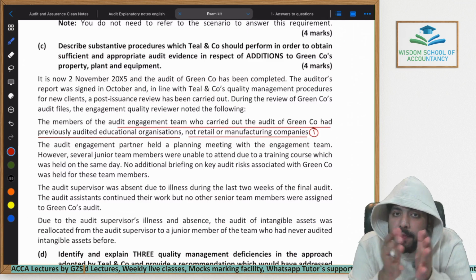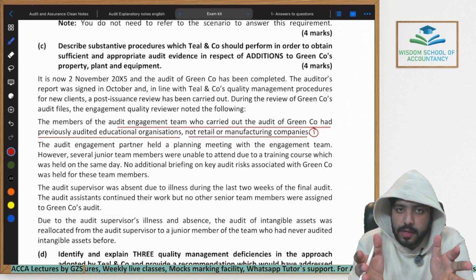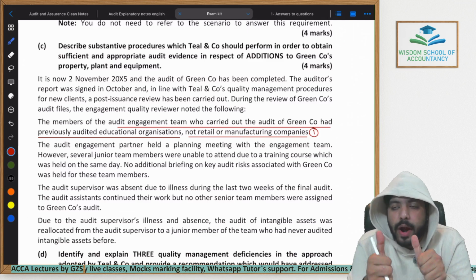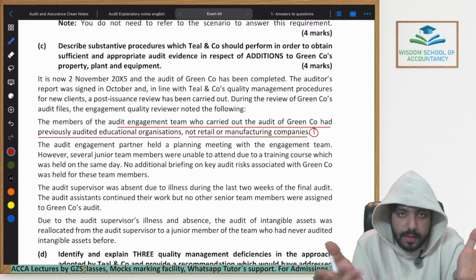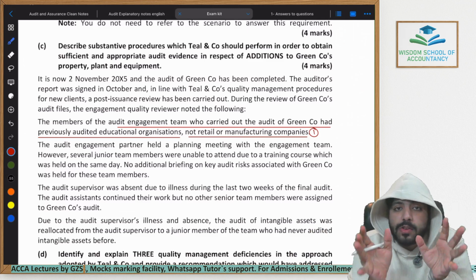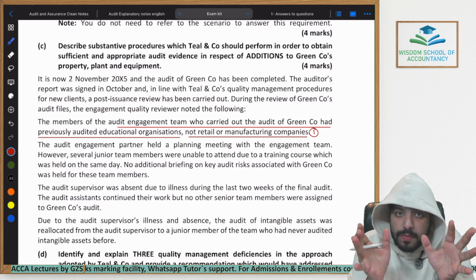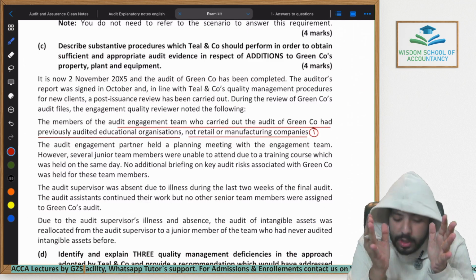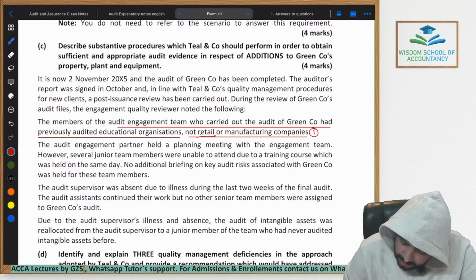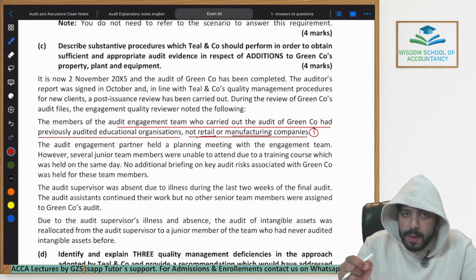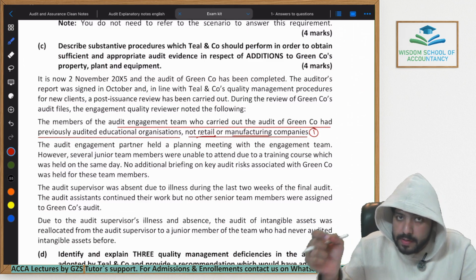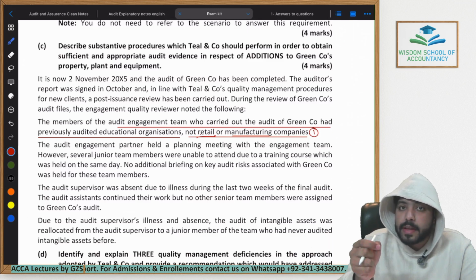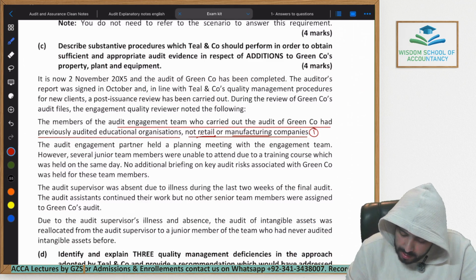And if they would not have identified the correct risks within the financial statements, again, they would not have properly done the test of details as well to identify the exact material misstatement amounts within the financial statements. So in essence, this is one of the reasons which may have reduced your audit quality, that you did not assign a team which had experience in auditing retail or manufacturing companies. Because of this, these people would not have identified the correct risky areas because they don't have experience in this industry, and they would have also not identified the correct amounts of misstatements that would have occurred in this scenario.